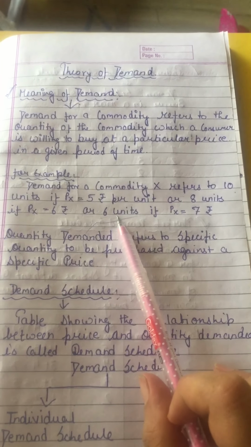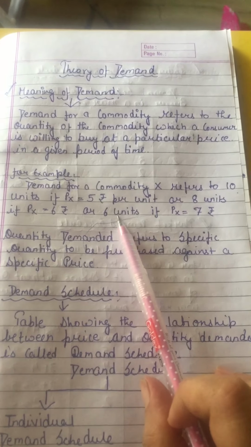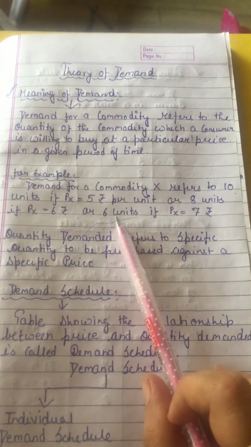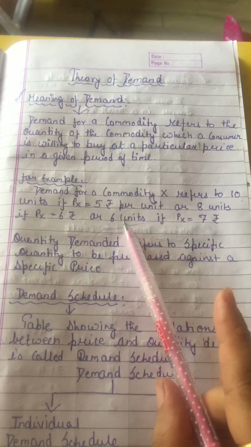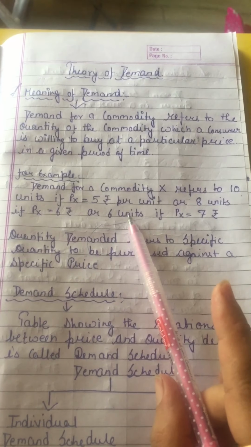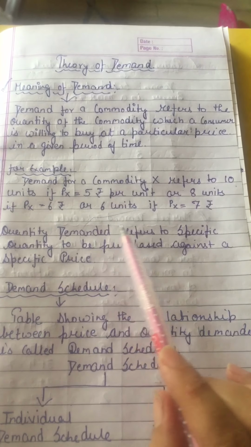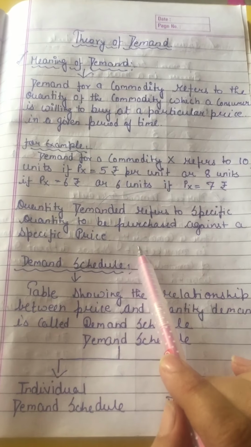As shown clearly, means to say that when the price is less, demand is more. When the price is more, demand is less. So this is the inverse relationship between Px and Qx, that is also known as the law of demand. Quantity demanded refers to the specific quantity to be purchased against a specific price.